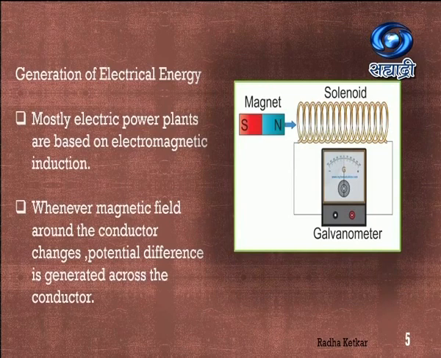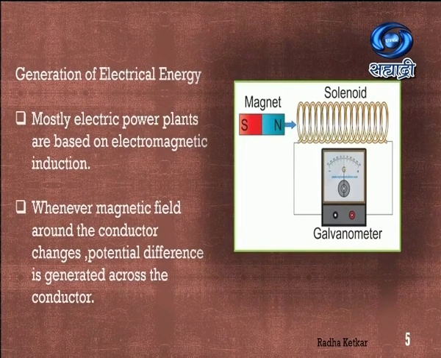Also you can see a galvanometer here. A galvanometer is used to detect the current which is there in the circuit. Now, whenever we have a relative movement of the magnet with respect to the solenoid, the current will be induced. Mostly all of the power plants are going to be based on this particular principle of electromagnetic induction.